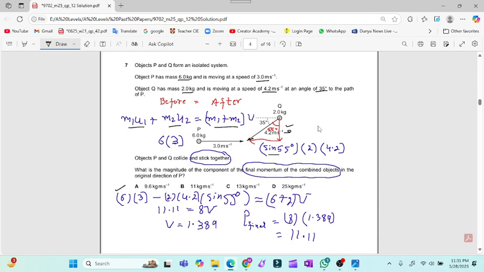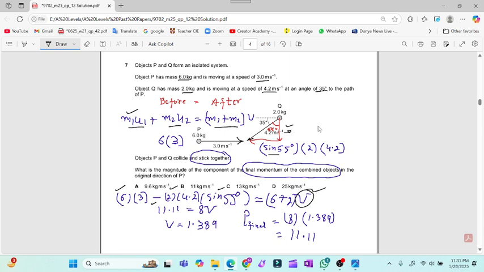So 6 into 3, m1 u1, then the negative sign will be introduced. The reason is that P is going towards right while the component of Q is moving towards left. If P is positive, then Q will be negative, and along with it the component will be sine 55, and after they stick together, I have to calculate this velocity V.